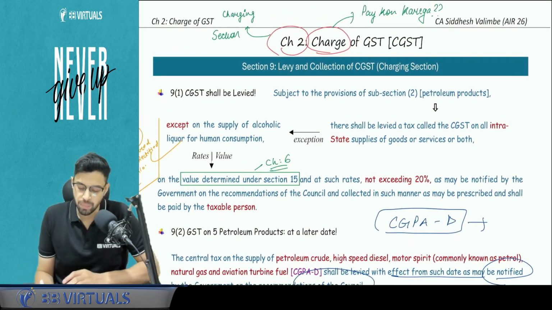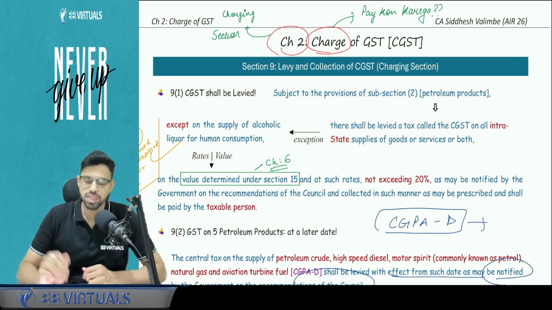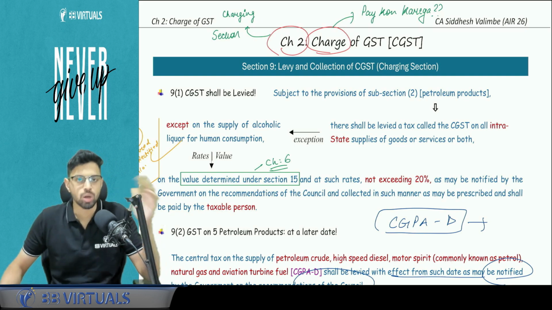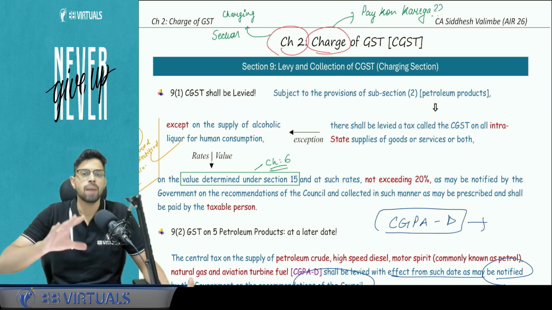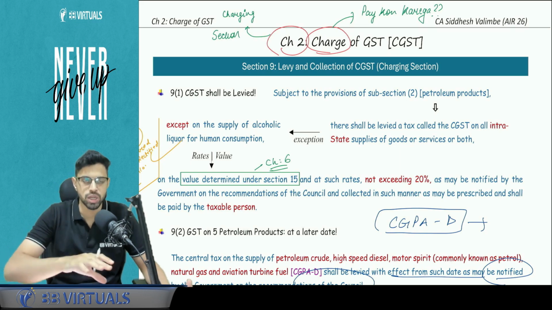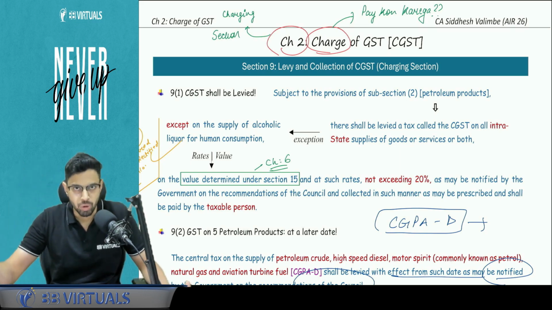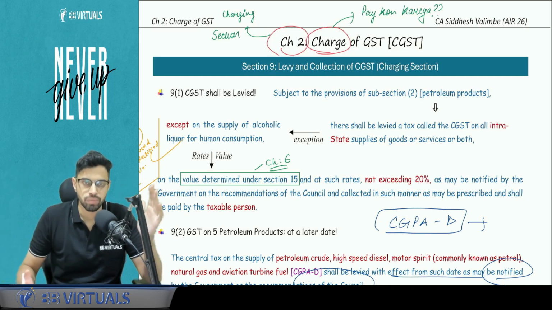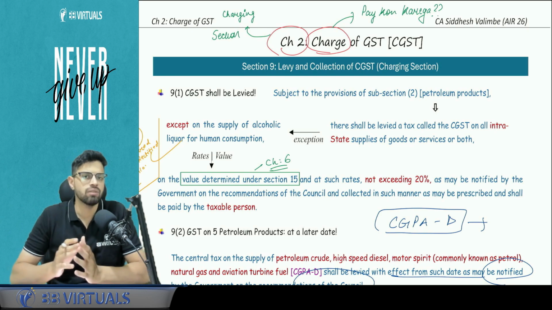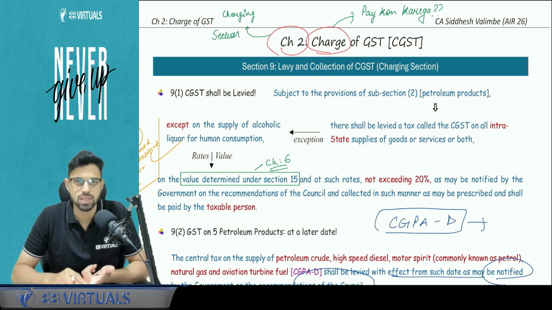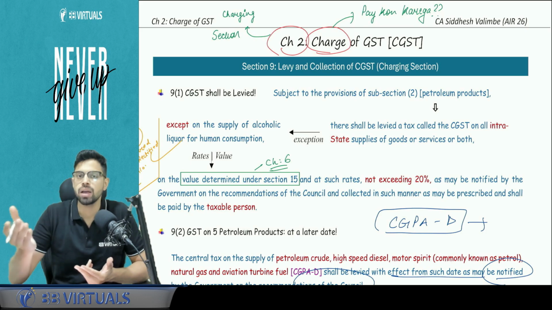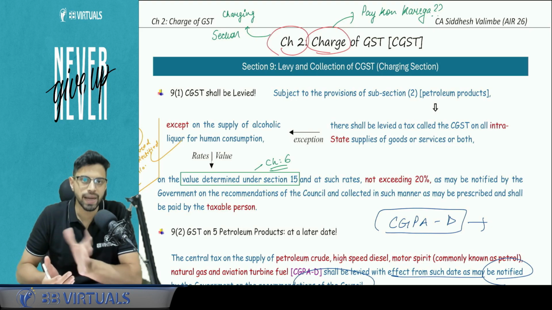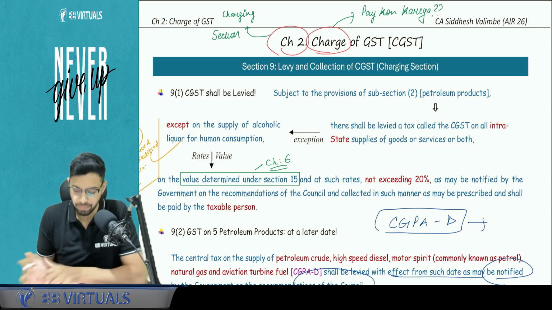Okay, so let's start. This is our chapter number 2, supply we have already covered. So every chapter has a purpose. Chapter number 2's purpose is to talk about the charging section and to talk about the RCM FCM provisions, right? So understand that chapter number 2 cannot be read in isolation. It has to be read along with chapter number 4. Why? Because if GST is not applicable at the first place, the question of RCM FCM is not applicable. It is moot. So wherever the relevant entries are, relevant means the important exemptions are, for example, legal services, for example, GTA services, those I will be covering along with the exemptions. So this is going to be read along with the exemptions chapter for the interlinked entries so that the concept is properly clear. Yes, let's start.